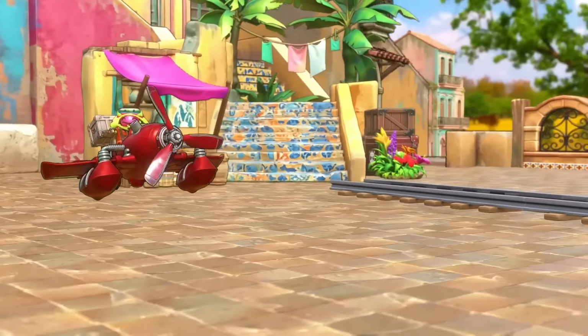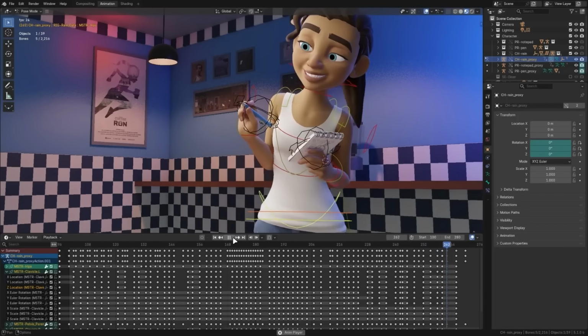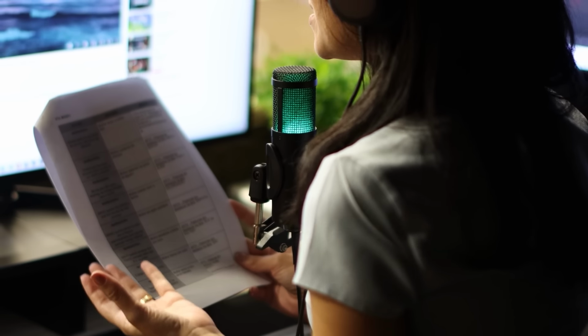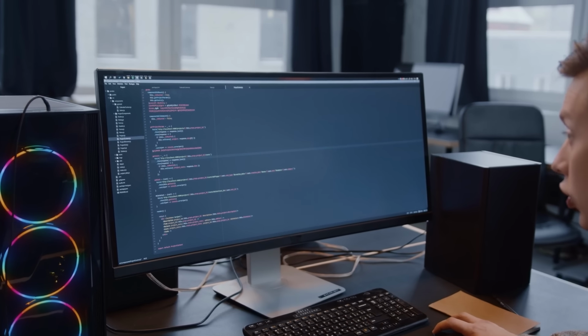3D modeling has always been the most technical barrier in creative work. You either spend months learning Blender, pay a 3D artist a few $100s per asset, or settle for generic stock models that don't match your vision. None of those options work if you're a creator, a game dev, or a designer who just has an idea and wants to see it in 3D.